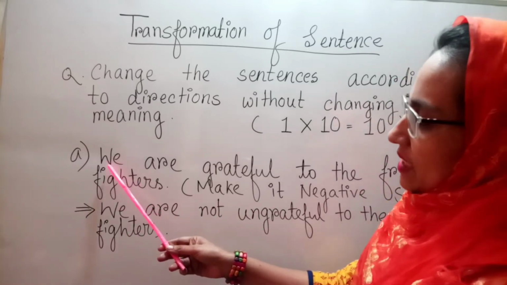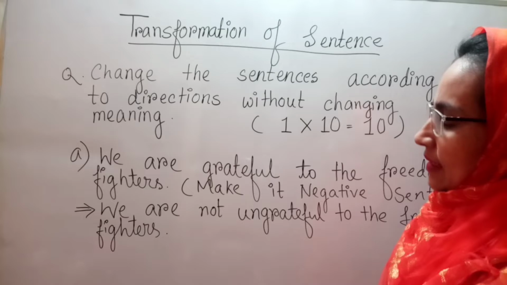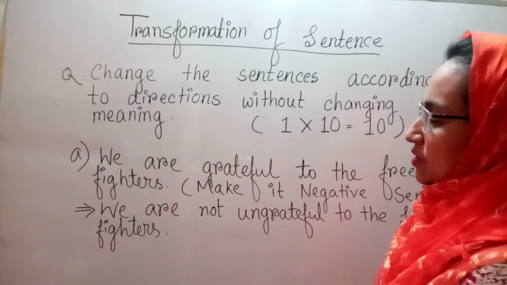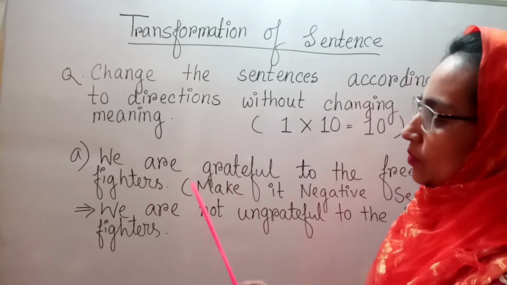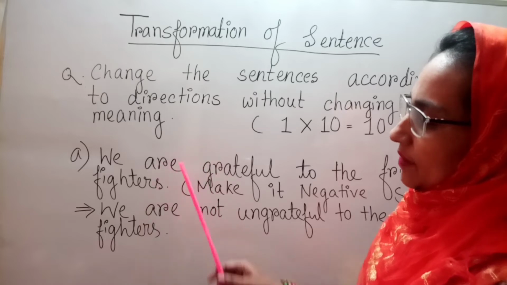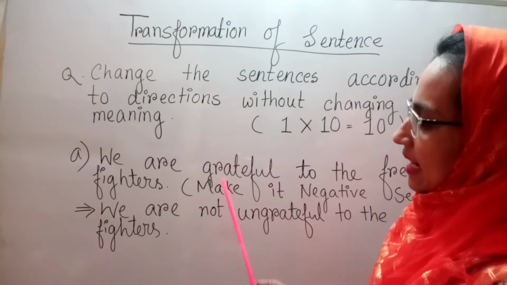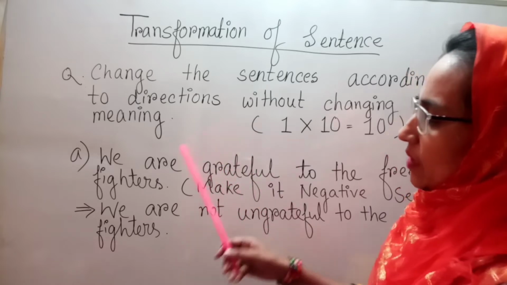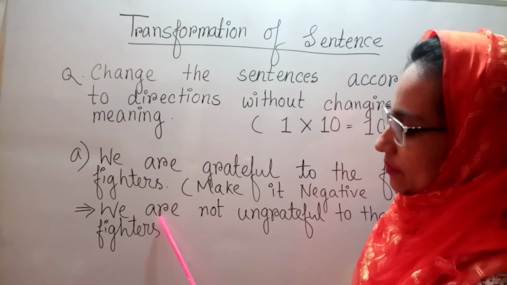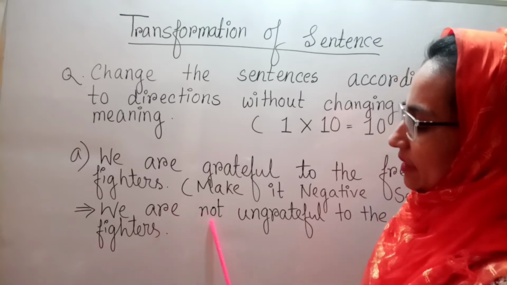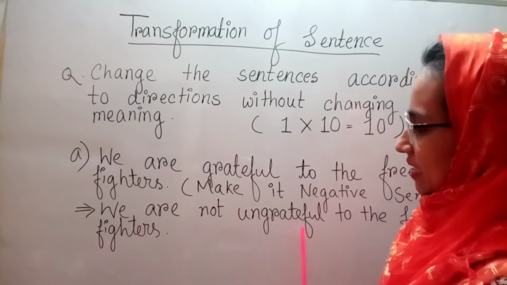Here, we is subject, are verb, grateful adjective, and to the freedom fighters is the rest of the sentence. If you want to make it negative, then you need to add not after the verb. And then you need to change the key word of the sentence, and add the opposite word here. That's why after subject I wrote are, that means it is a verb, and then the negative word not. We are not. And the opposite word of the key word, that is ungrateful.